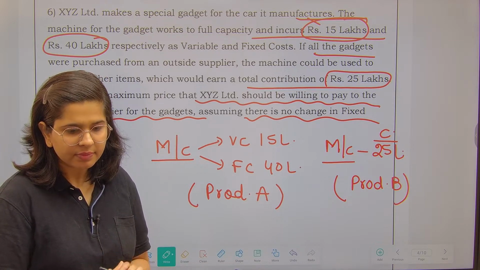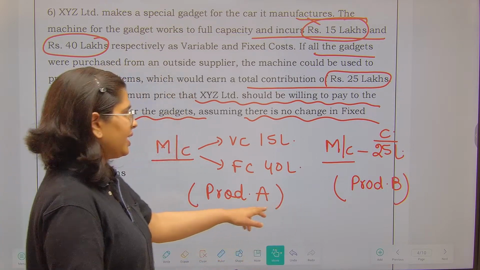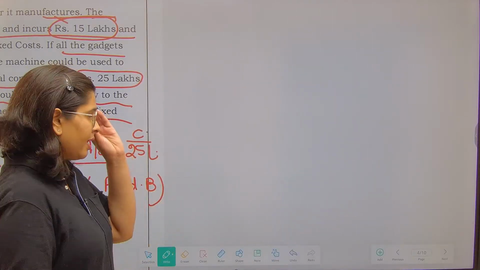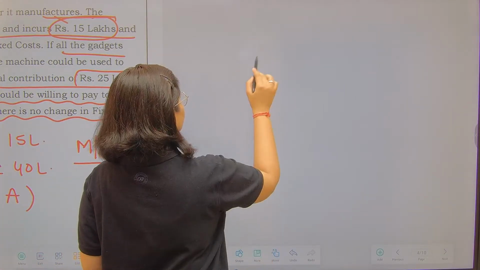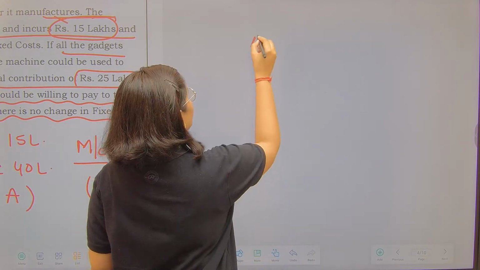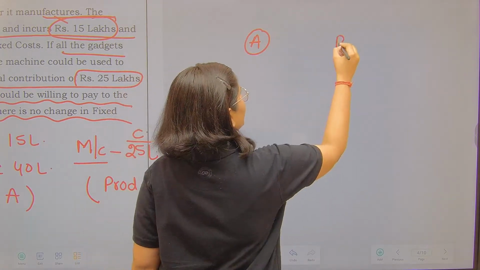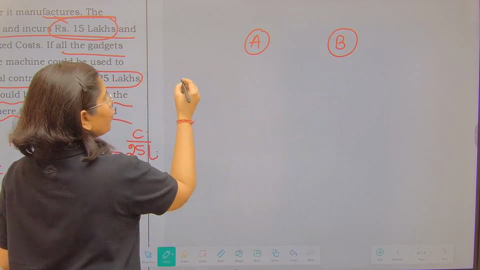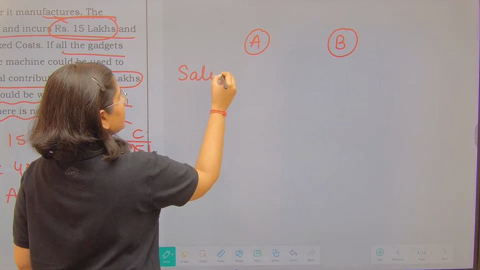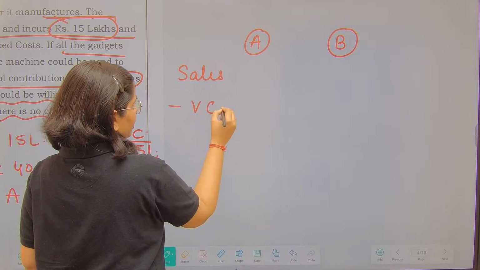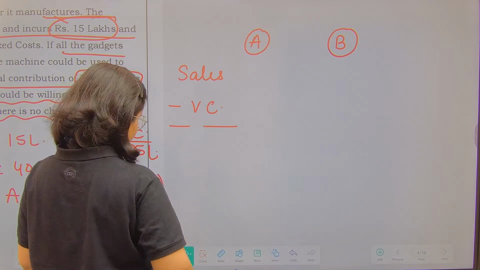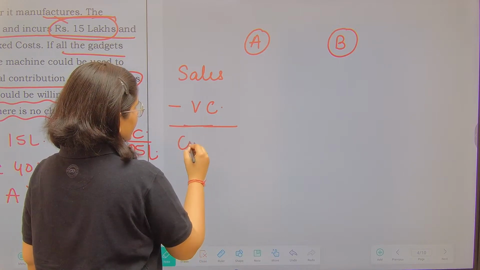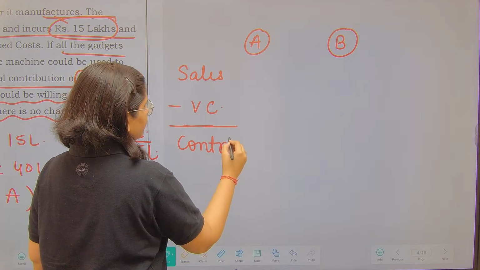Now, please see this very carefully because this is a conceptual thing, so you will take some time to understand. There is product A in your company and there is product B. How do you find out the costing? Sales less variable cost gives the contribution.